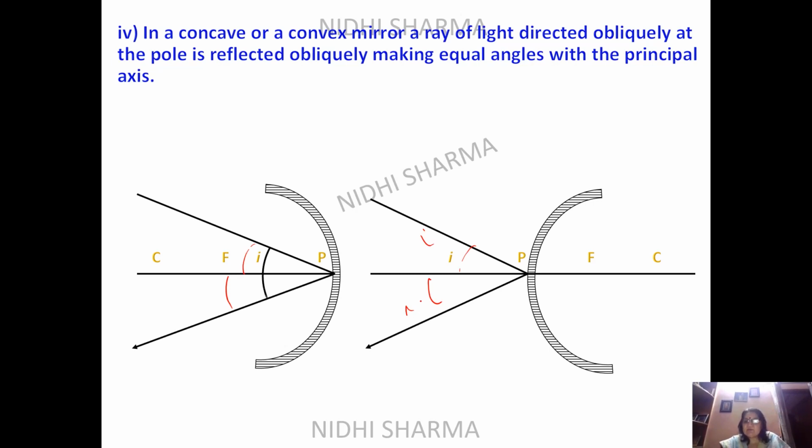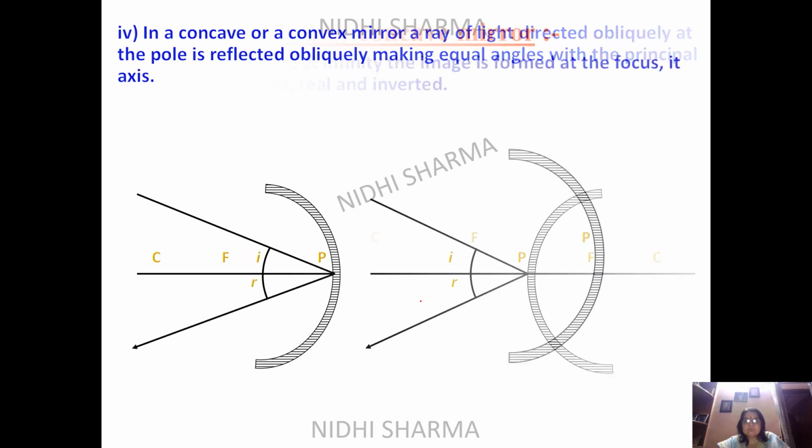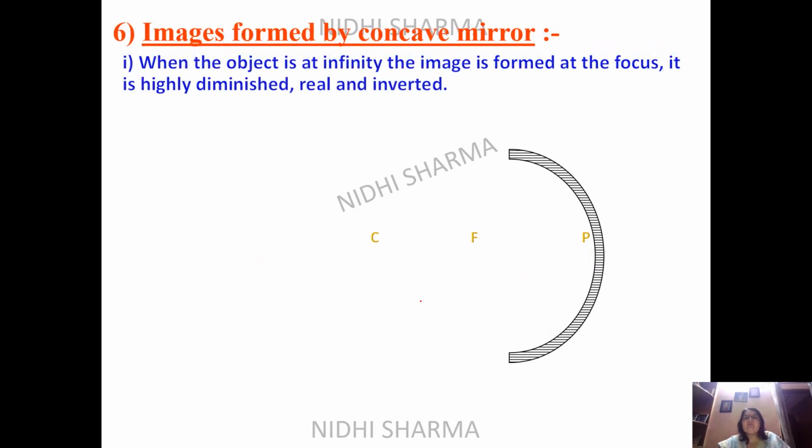Now these rules will be used to make the image formations at different positions. So let us take the case of concave mirror first. Images formed by concave mirror. So first of all, you have to draw your mirror. You will show P, you will show F, and then you will show the object. And what is the condition of the object? It is at infinity. So you will make it very far away, and then bigger object is seen.